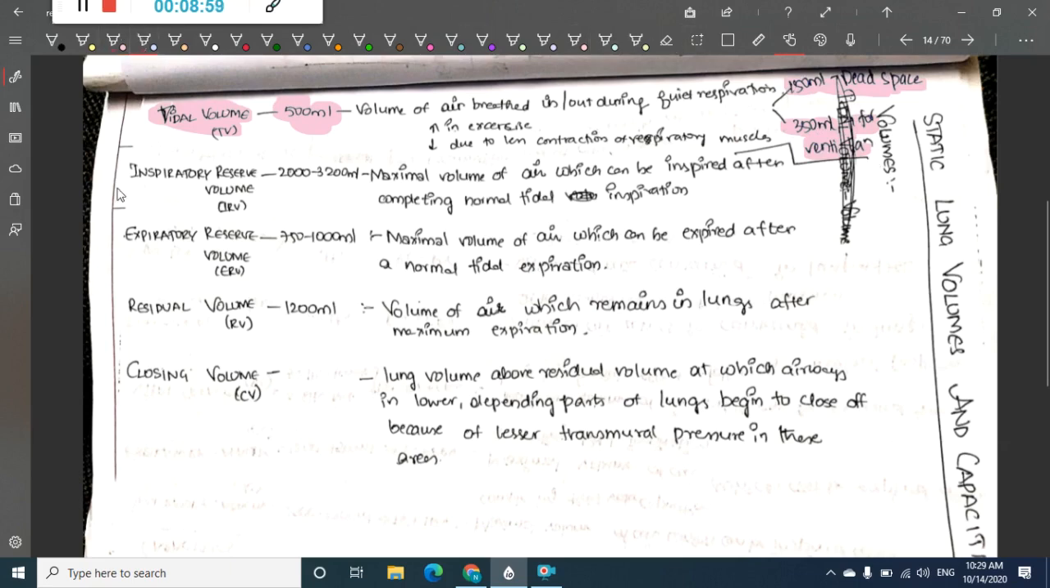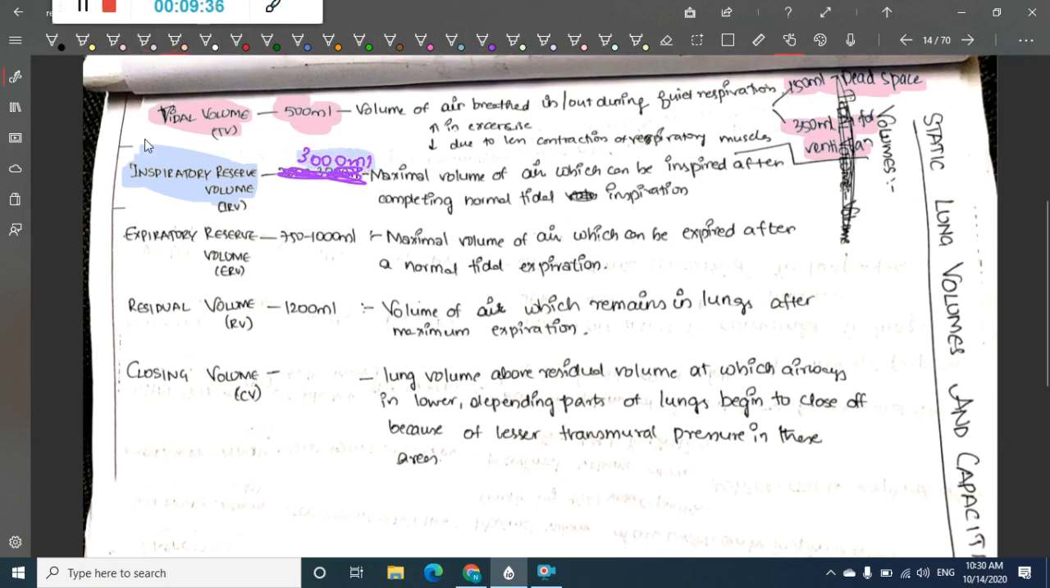Then we have inspiratory reserve volume. This is the maximum amount of air that can be inspired with a maximal inspiratory effort. It is around 2000 to 3200, but you can tell it is around 3000 ml.